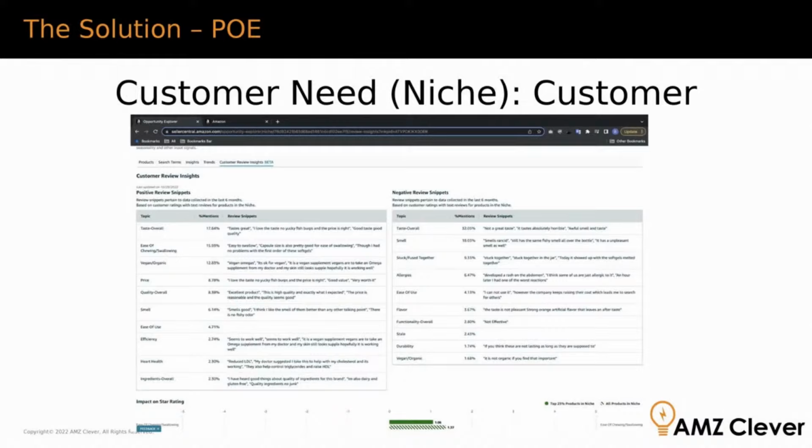So the topic of taste caused 17% of all the reviews, all the mentions. But at the same time, the same topic, taste, was 32% of all the negative reviews, right? So more people are likely to leave a bad review because of taste than they are likely to leave a positive review, right? So that's something important to keep in mind.